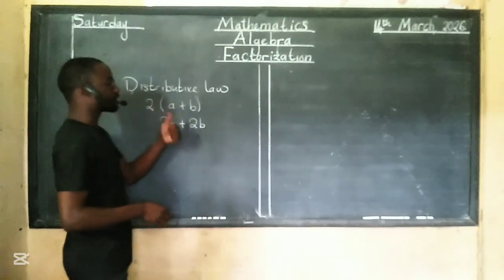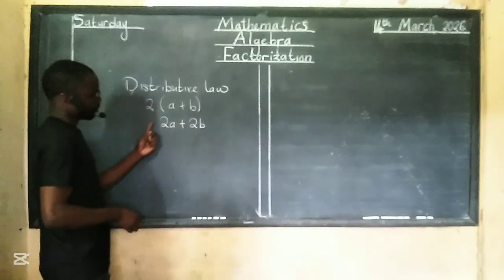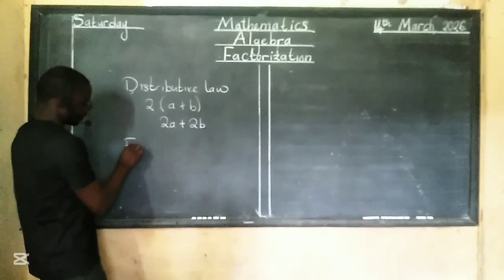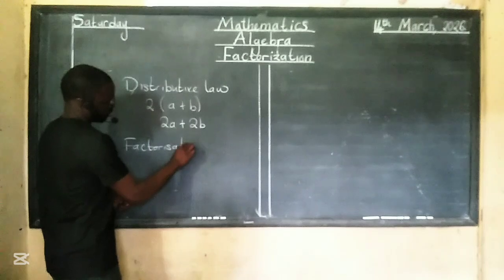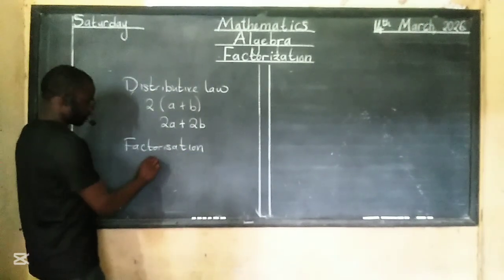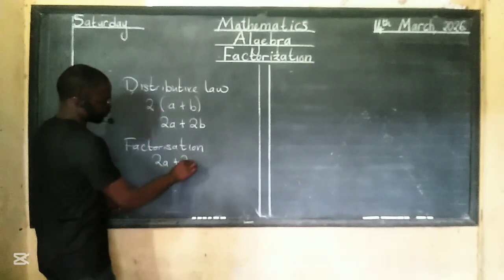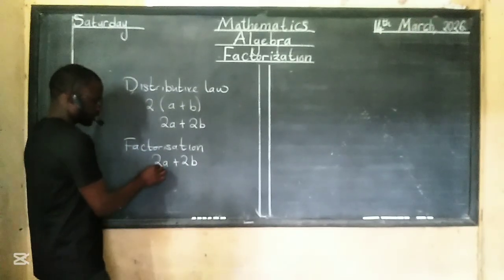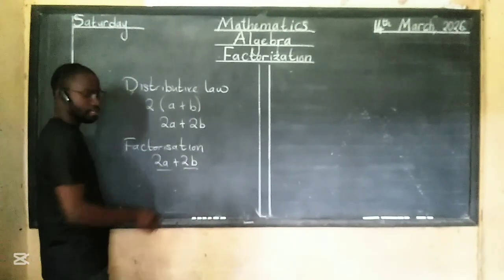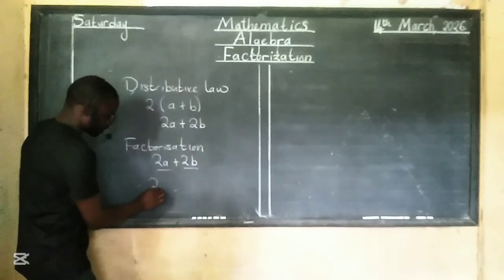Factorization, however, is the opposite of this. So if you have 2a plus 2b under factorization, we do the opposite. Which one is common? This part and this part, it's the 2. So we put the 2 out here.